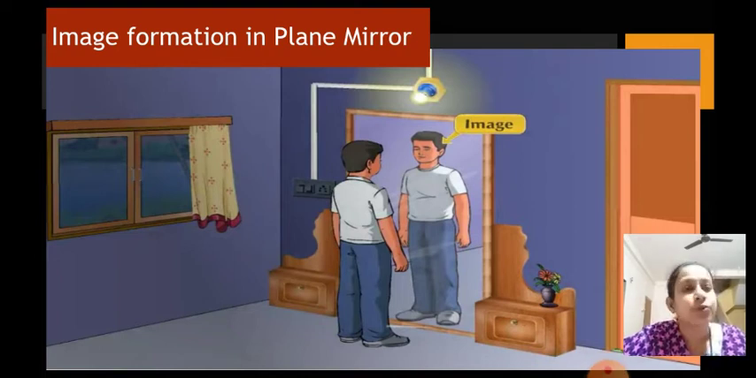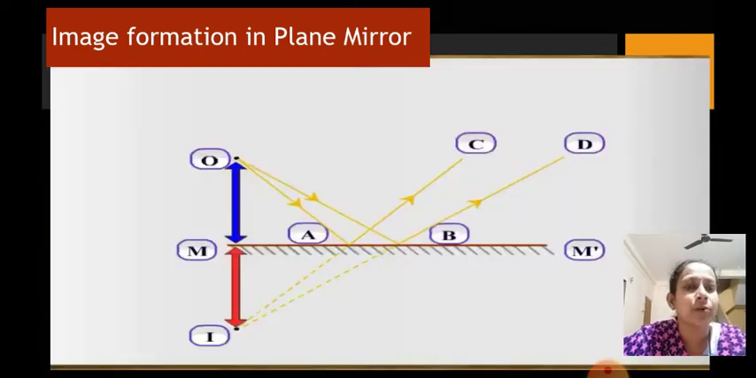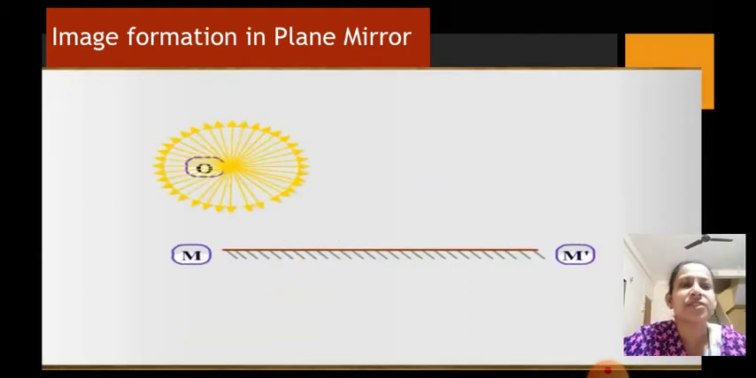Now to understand how an image is formed in a plane mirror, first we will take a point source, like a laser torch, which can be considered a point source. From this point source the light can travel in all directions. Remember, if you take a point source, the light will be traveling in all directions. So light rays travel in all directions from such a source.